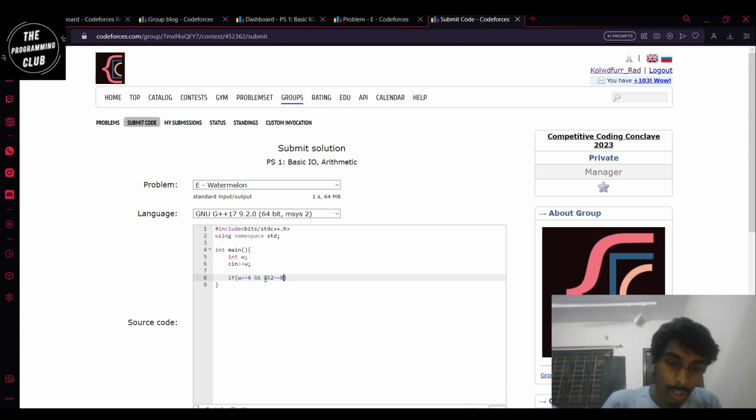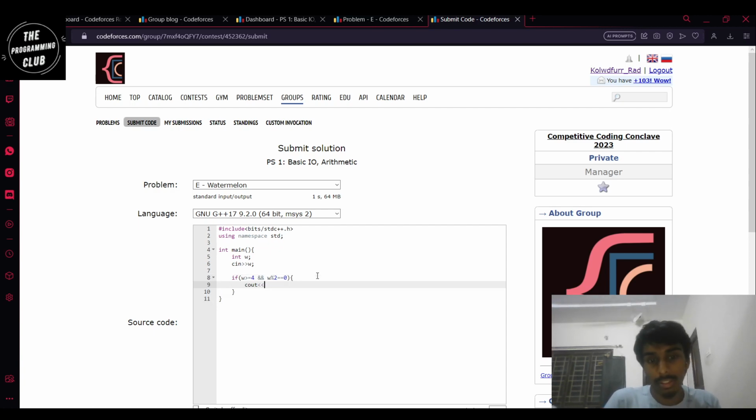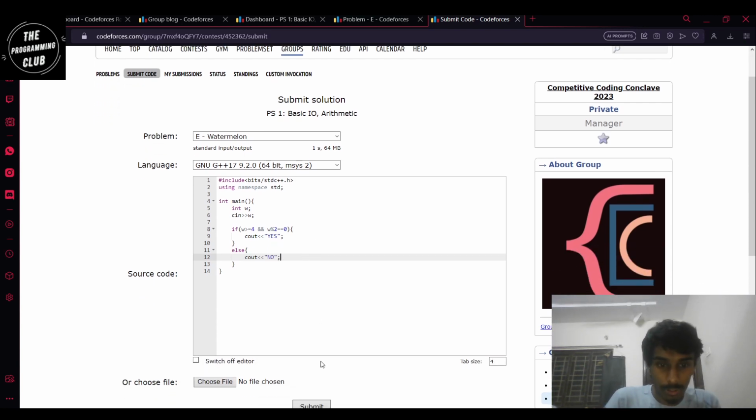So this is basically how we write remainder when a number is divided by another number. When W is divided by 2, that gives the remainder. Remainder should equal 0. So when that happens, cout yes, else cout no. So this should be the solution